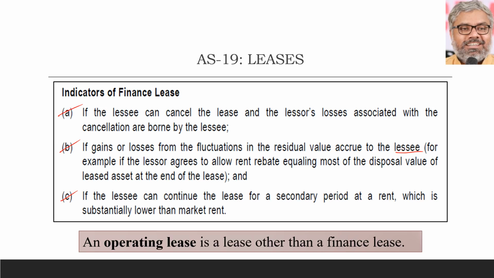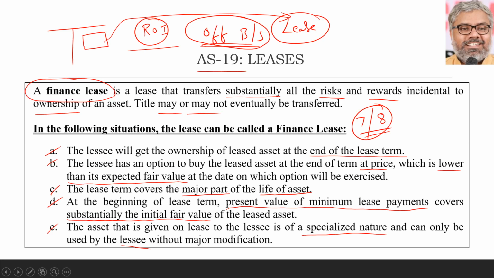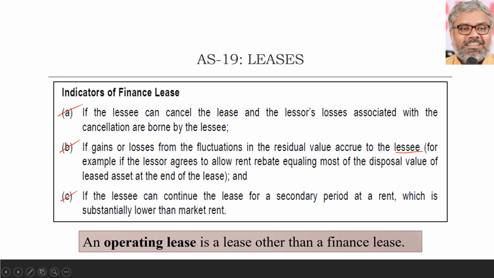So simply speaking, these are the 8 points we can generally remember. 5 points are directly given in AS 19. 3 points are for testing the indicators, in addition to the original 5 points: where the lessee bears the lessor's losses associated with the cancellation of lease, or where the losses or profits from fluctuation in the residual value accrue to the lessee, or where the lessee has an option to renew the lease at a rental much lesser than the market rent.